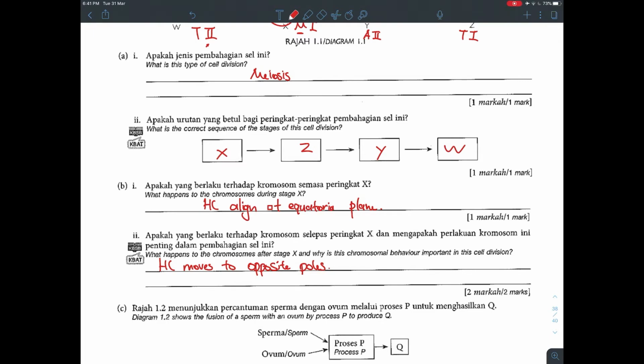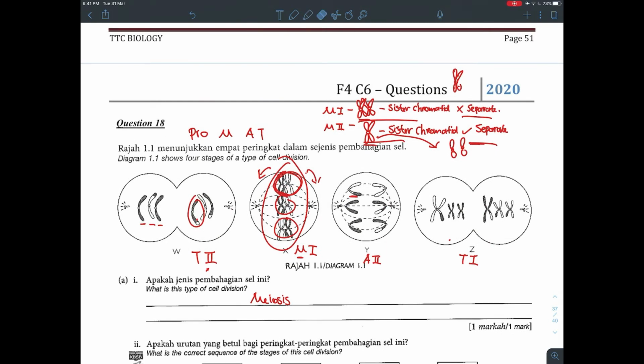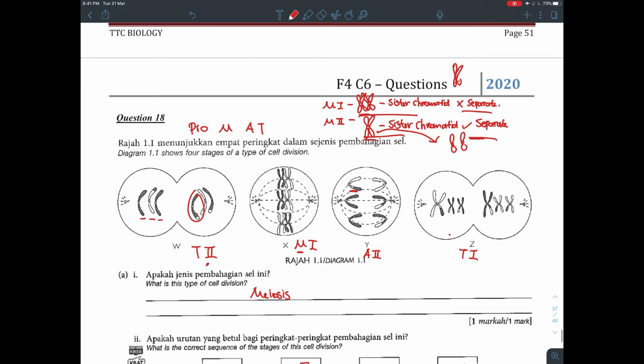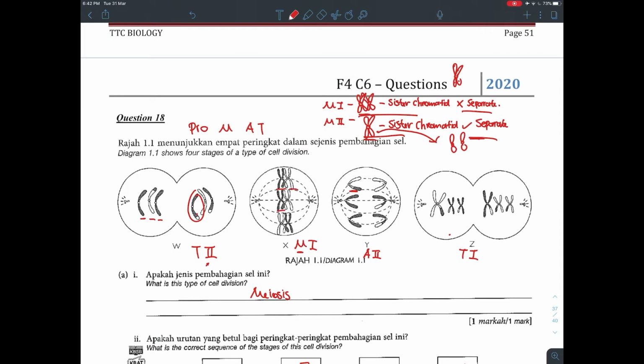So why is this chromosomal behavior important? Okay, so during anaphase 1, the main importance of anaphase 1 is actually so that your chromosome becomes haploid. Remember, during meiosis, you want to produce haploid gametes. So the main place where diploid becomes haploid in meiosis is during anaphase 1. Because here you can see at metaphase I have 1, 2, 3, 4, 5, 6 chromosomes.